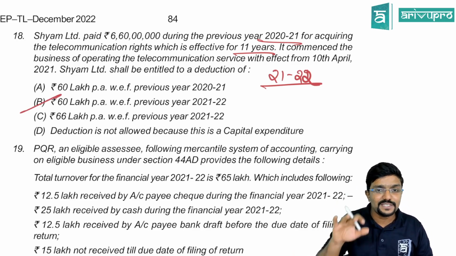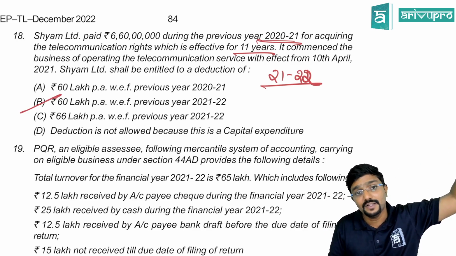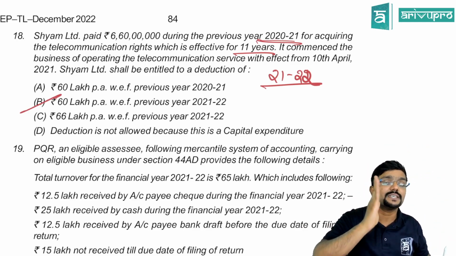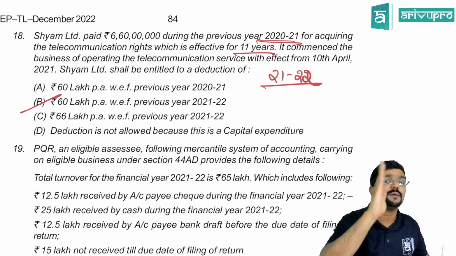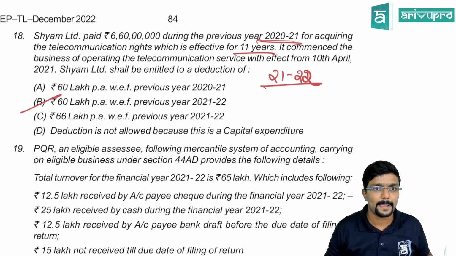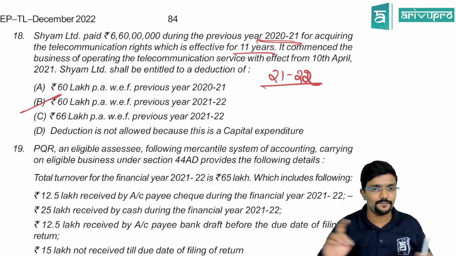Please be careful. The same 60 lakh is not there for previous year 2021, even though they took the license in that year. If the license is taken before the commencement of business, you will start claiming the deduction from the year in which the business has commenced. Please be careful. Let's just cross check once. Divided by 11. Yeah, fine. Chalo.